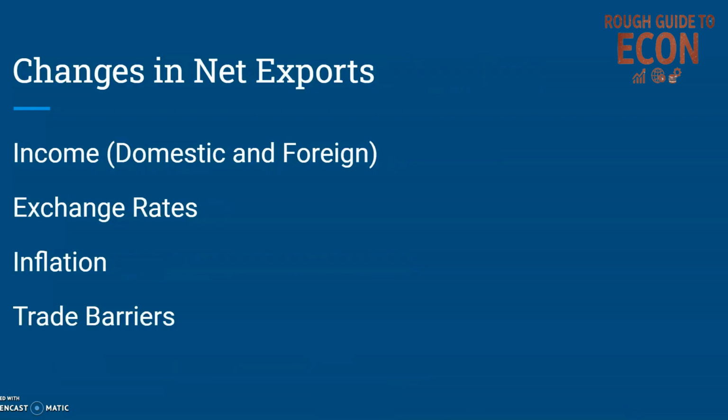So, changes in net exports, exports minus imports. One of the main determinants here will be the levels of income in different countries. If income rises in our country and people have more disposable income, then they will spend more money. Some of the spending will be done on imported goods, and therefore imports in the economy will increase. The reverse is true when we look at other countries. If their income goes up, then they will also consume more goods, and some of the goods they consume will be imports, and some of those may be our exports. So typically we'd say an increase in income domestically will mean more imports, and an increase in incomes overseas in our trading partners will result in more exports for us.